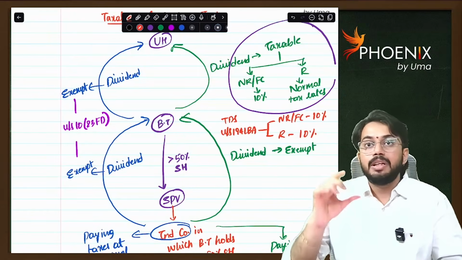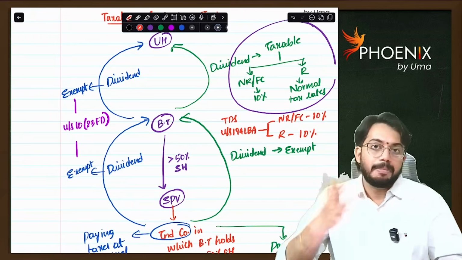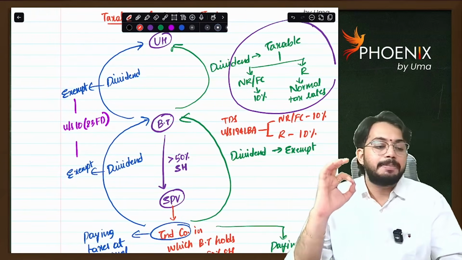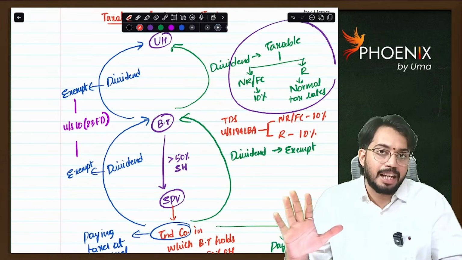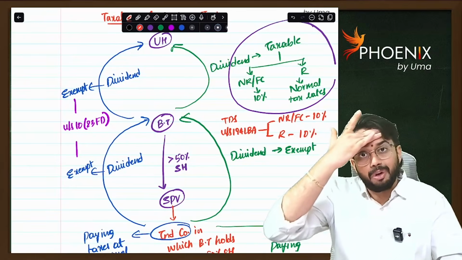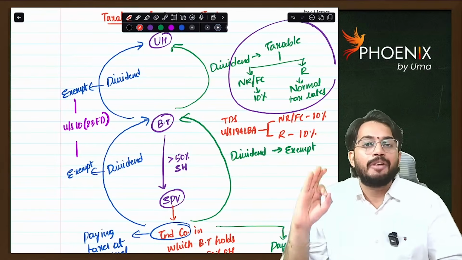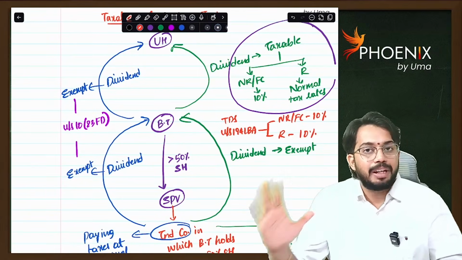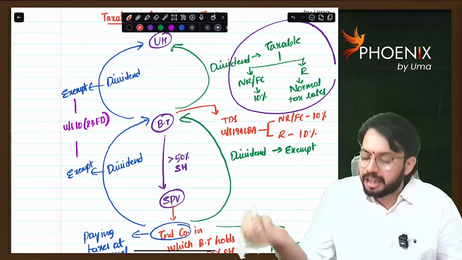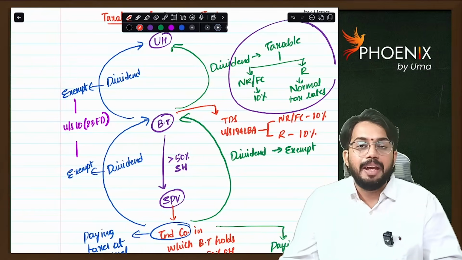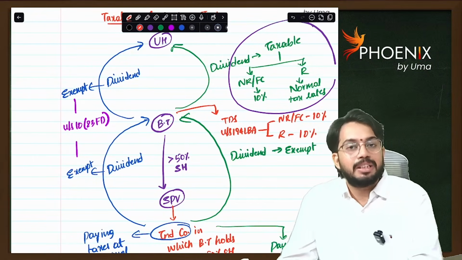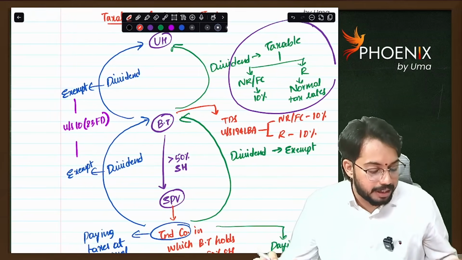So if SPV pays tax at normal tax rates, dividend is exempt both in the hands of trust as well as unit holder. If SPV pays taxes at concessional tax rates, dividend is exempt in the hands of business trust but taxable in the hands of unit holder. Tax rate in case of NR or foreign company is 10%, in case of resident the normal tax rate. As it is taxable, business trust is required to deduct TDS under section 194 LBA at the rate of 10% in case of non-resident or foreign company. In case of resident also, the TDS rate is 10%. Are you able to understand?